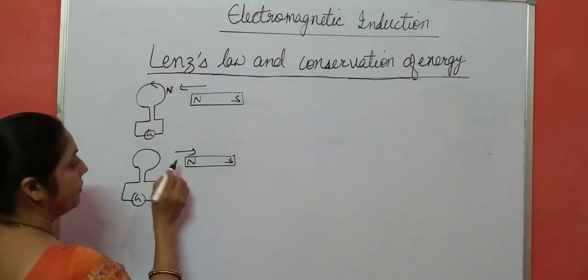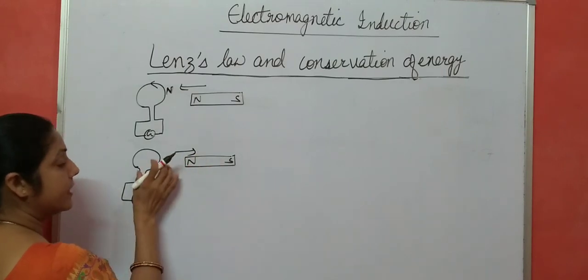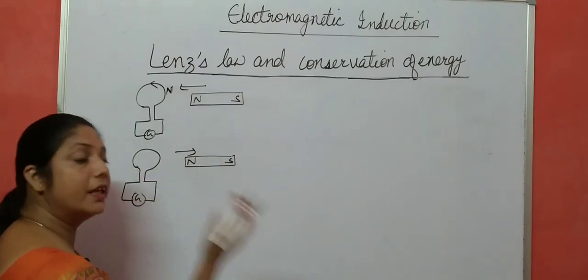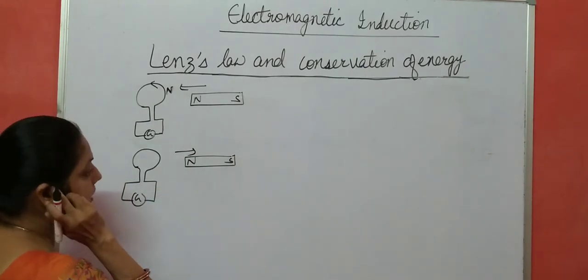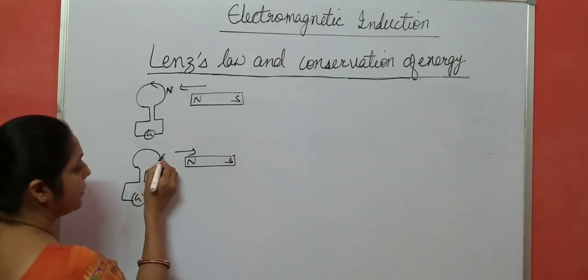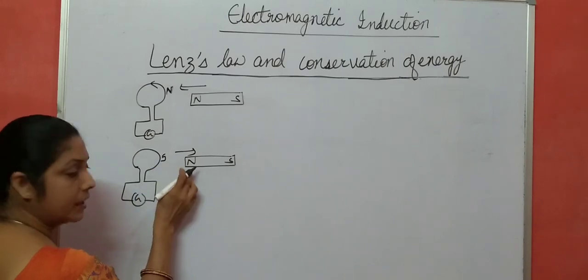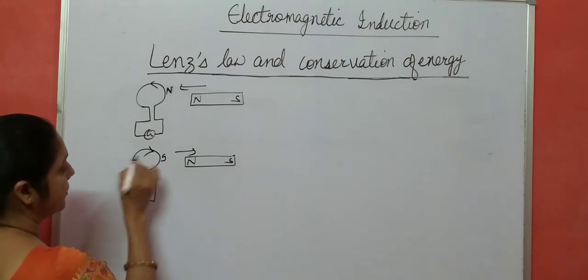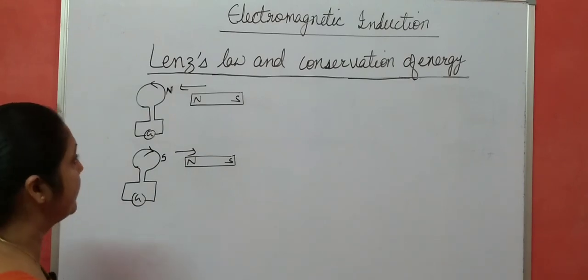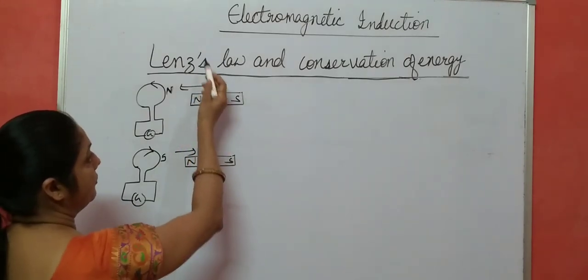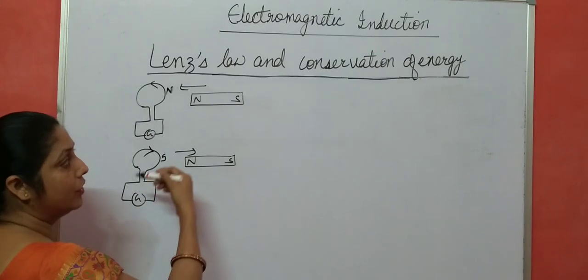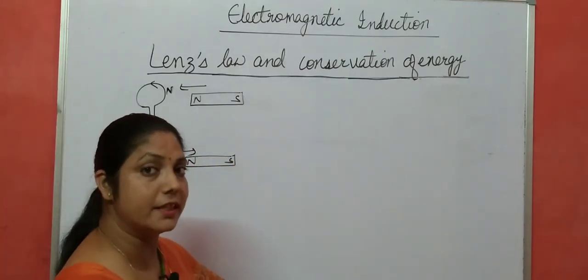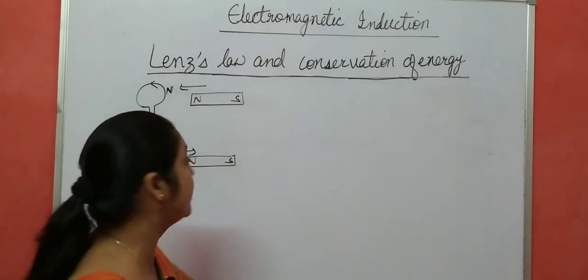In this case, when the magnet is moving away, there is a decrease of flux. The direction of induced current is such that it tries to increase the flux, and flux increases only if the face facing the magnet becomes a south pole. If this is south pole, the direction of current is clockwise. If we follow Lenz's law, it is in accordance with conservation of energy. It is a consequence of conservation of energy.